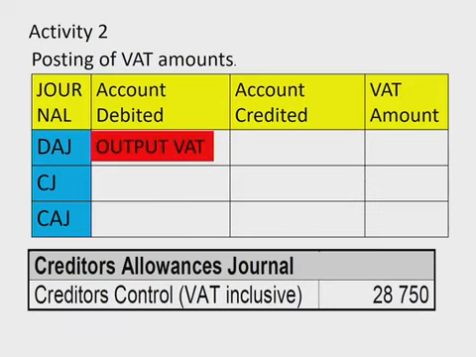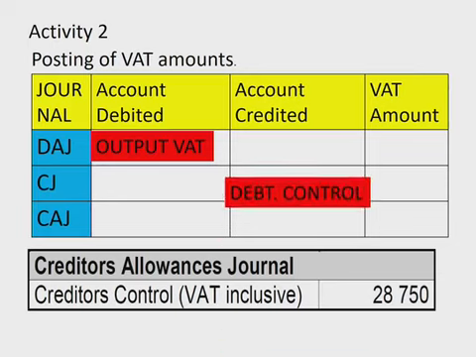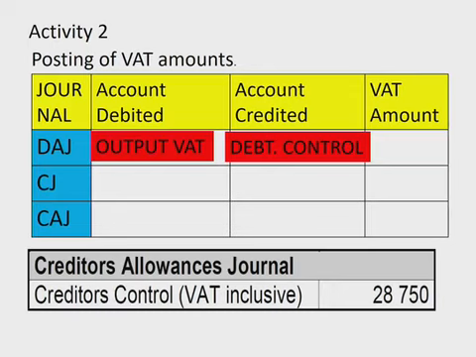Therefore, that will have to be debited, because we're going to owe SARS less. We're not collecting the VAT on the goods that the debtor is sending back, and obviously the debtor himself will owe us less money. So the account debited will be output VAT, and the account credited will be debtors control.